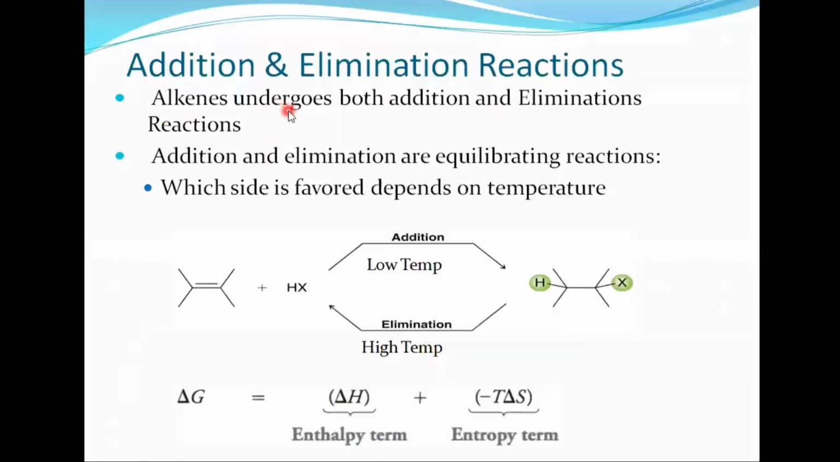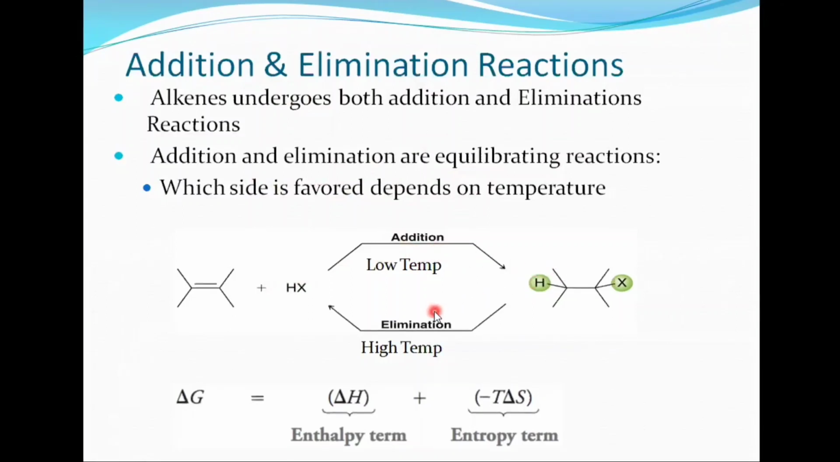So in alkenes, addition and elimination reactions: alkene undergoes both addition and elimination reactions. Addition and elimination are equilibrating reactions. It means that both reactions go side by side. Which side is favored depends on the temperature. For example, here it is an alkene. When we add hydrogen halide to it, the addition reaction is favored at low temperature and we will get this product. But at high temperature, the elimination reaction is favored and we will get the reactant back. It means there is equilibrium between reactant and product, and this depends upon the temperature.